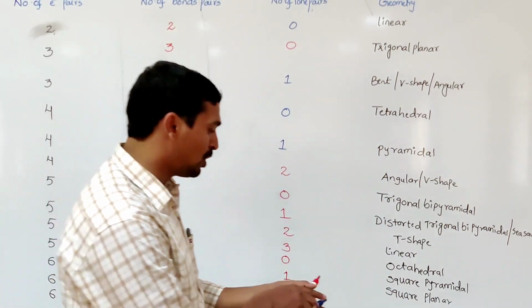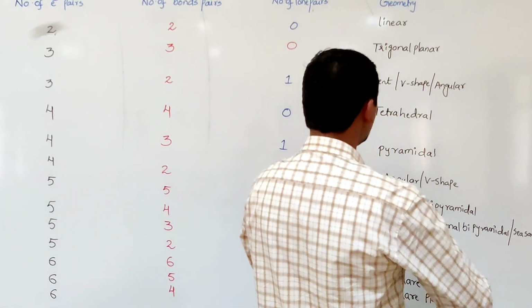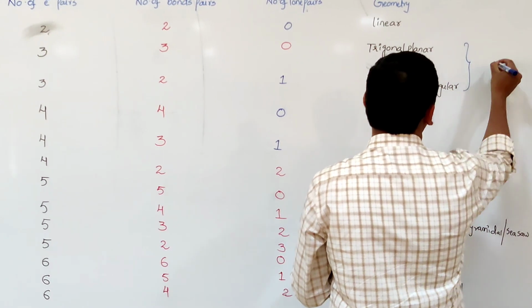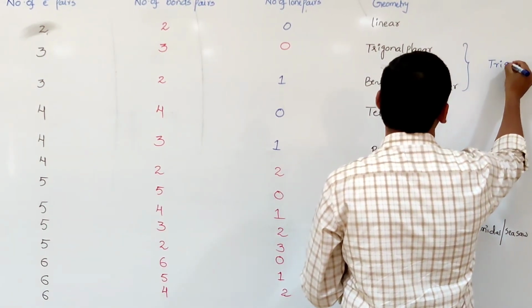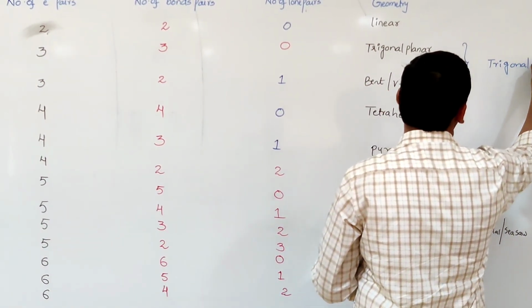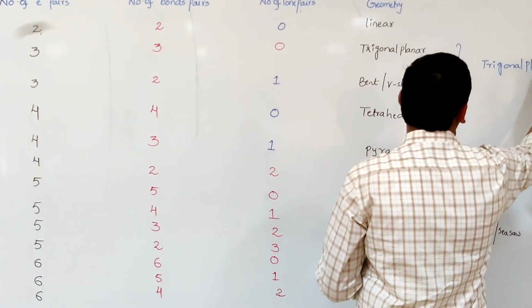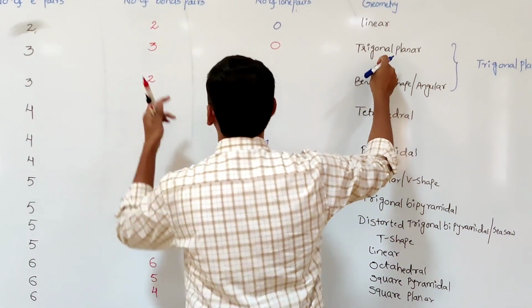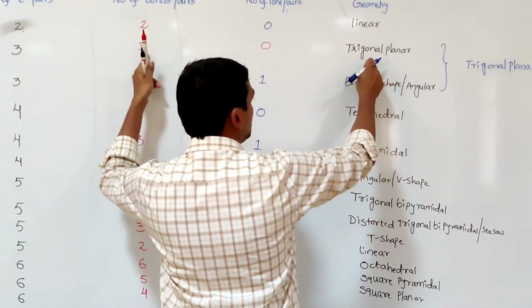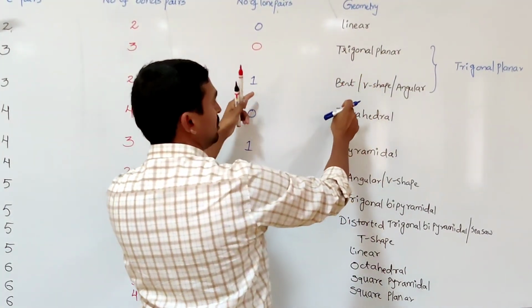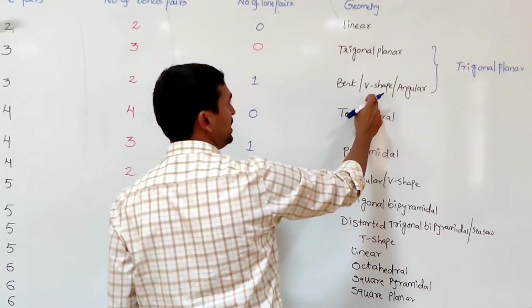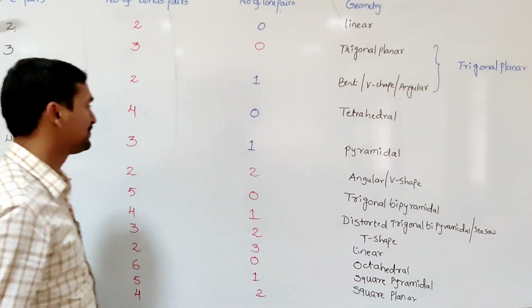In both cases the electronic geometry is trigonal planar, but the molecular geometry is trigonal planar if all 3 are bond pairs, and bent, V-shaped or angular with 2 bond pairs and 1 lone pair.